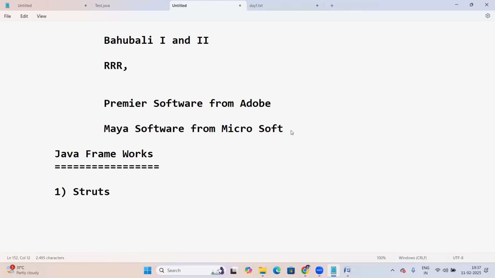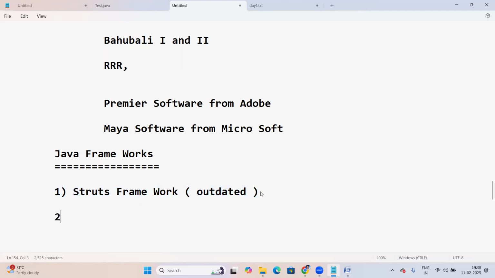Struts framework, first one. These are outdated, nowhere used now. Outdated before 2010 itself, almost 15 years ago. Outdated, nowhere used. So you need not focus on this framework.